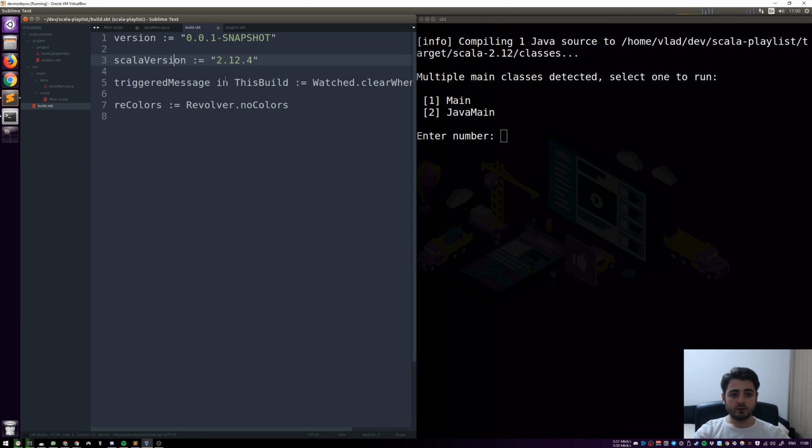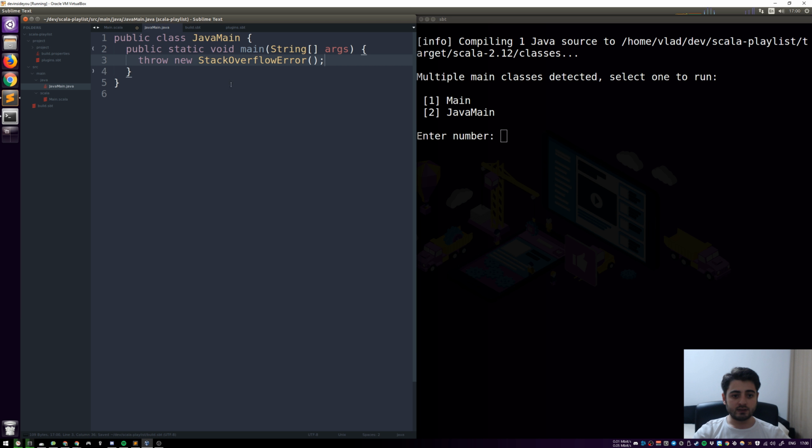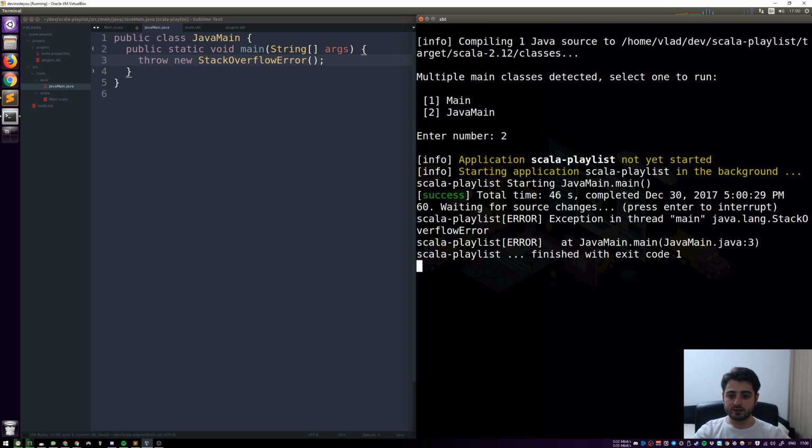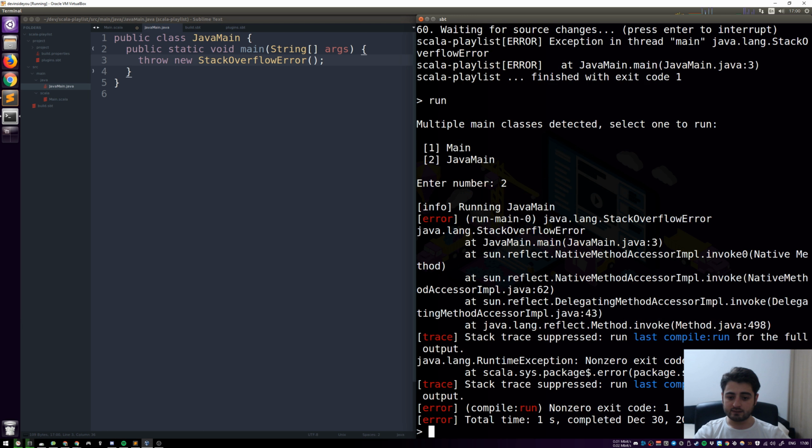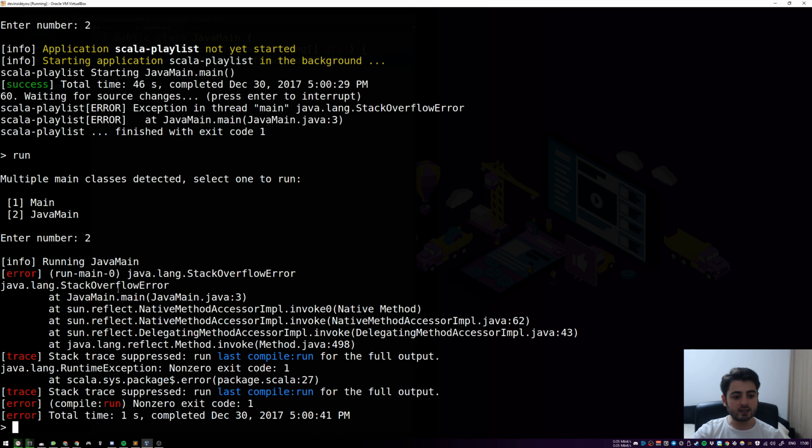All right. So as of right now, I'm just going to say 2. So what happened now is it said Exception in thread main java.lang.StackOverflowError. And by the way, if you do this without the revolver, so if we press enter and we're just going to do run, and we're going to say JavaMain, then you see this StackOverflowError. And in fact, let me maximize the terminal. So you see StackOverflowError, and what you see here is exactly the stack.